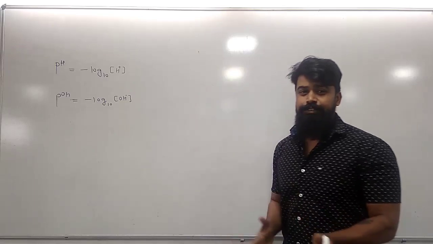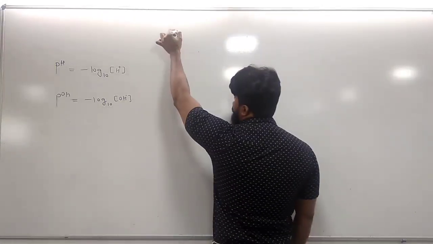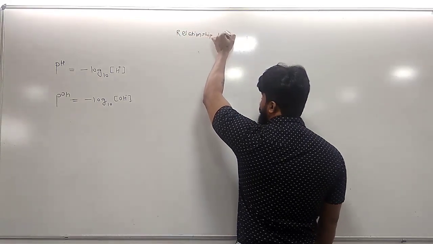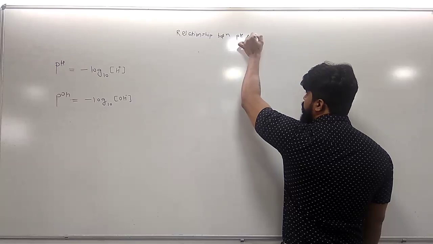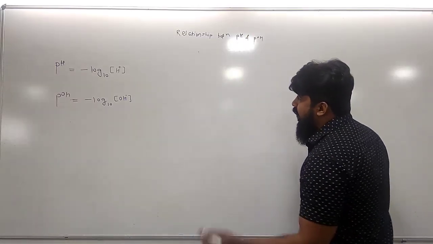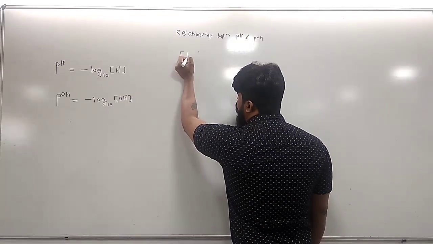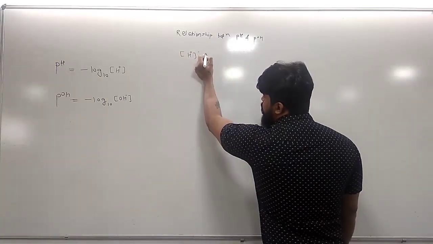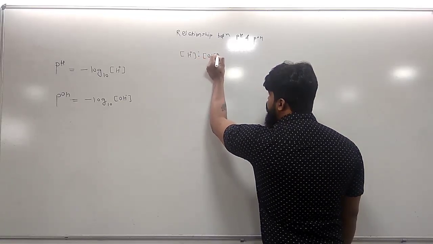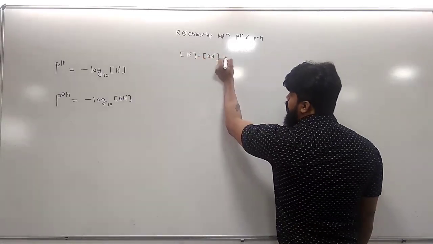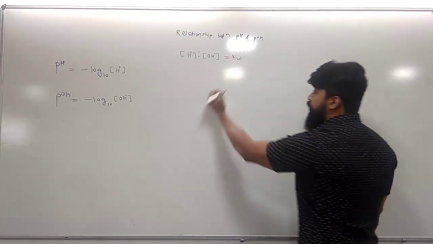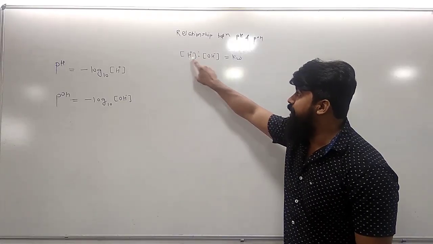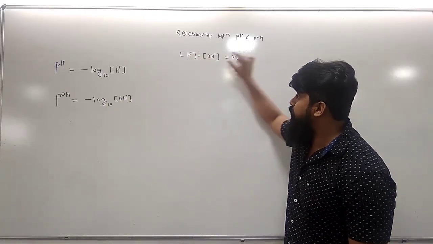Let's talk about the relationship between pH and pOH. As we talked about the ionic product of water, the product of the H+ ion and OH- ion concentrations at equilibrium of pure water is called the ionic product of water.